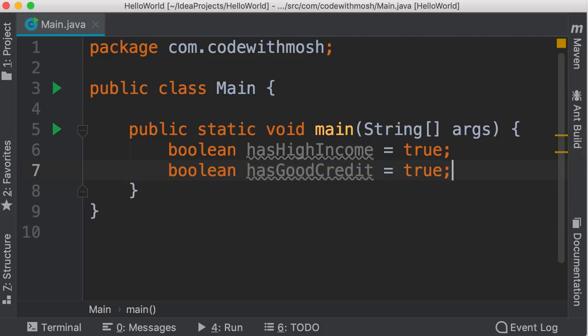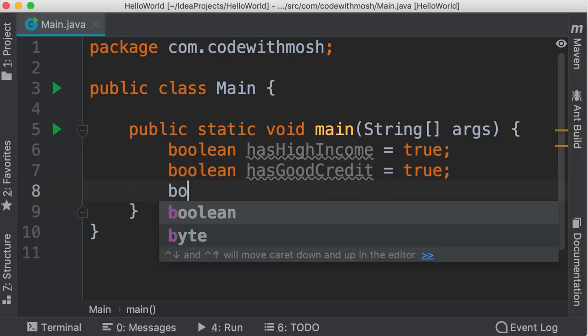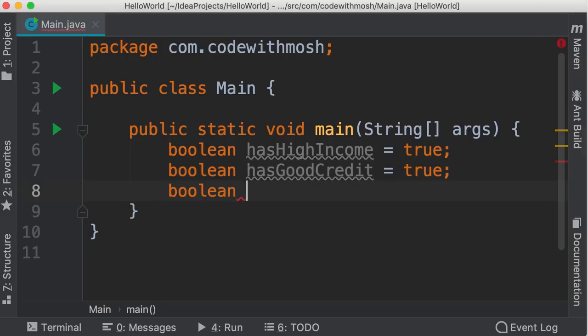So let's say we're building an application for processing loans. We want to see if a new applicant is eligible for a loan or not. So we declare another Boolean is eligible. And by the way, look at the names I have used for these variables. They're very meaningful and descriptive. So here's the rule. An applicant is eligible if they have high income or good credit. If one of these conditions is true, they are eligible.